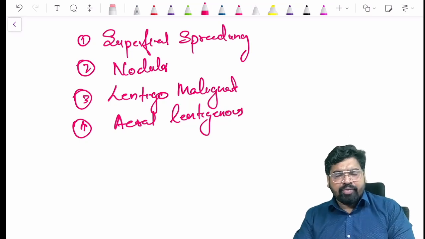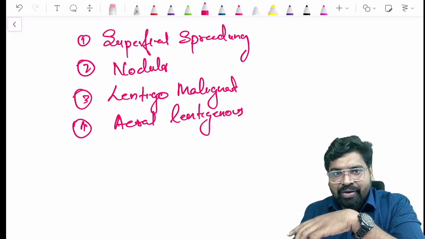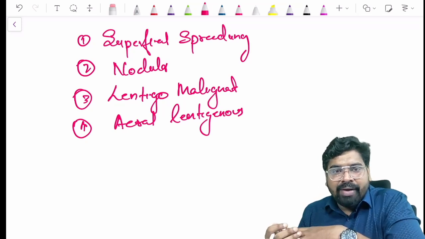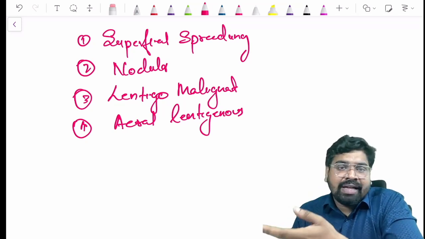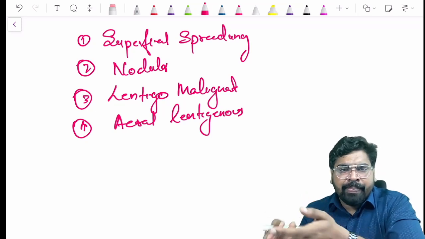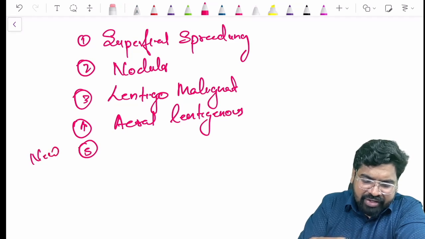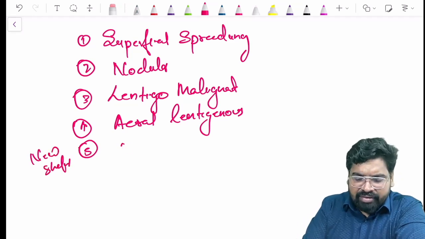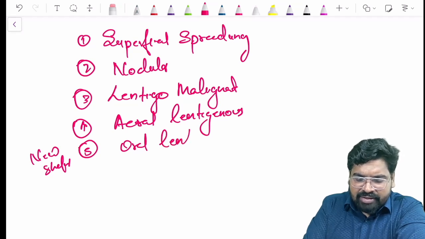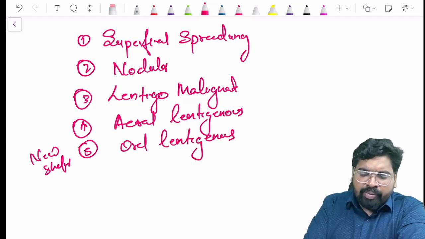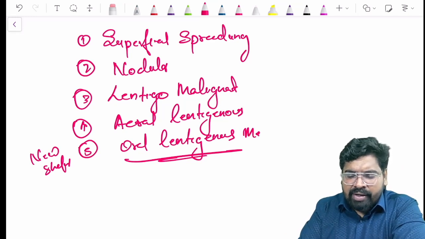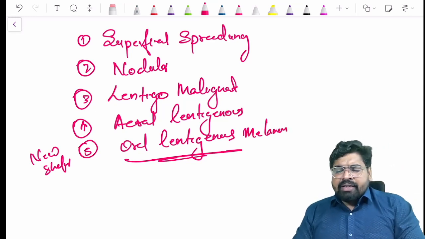So there are four types of melanoma. In the newer Shafer, you can see one more, the mucosal lentiginous melanoma, or oral lentiginous melanoma. That is the fifth one that Shafer has given.